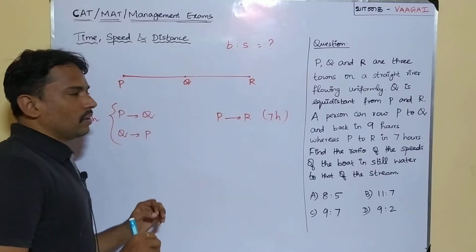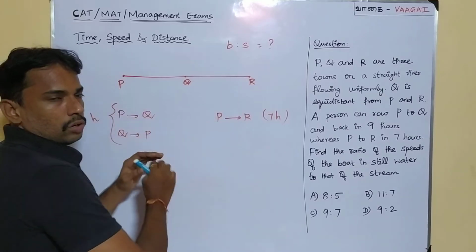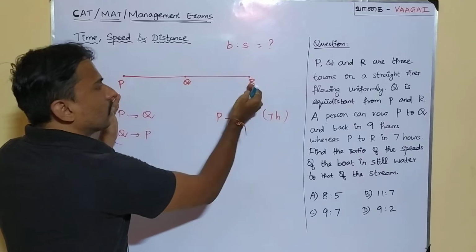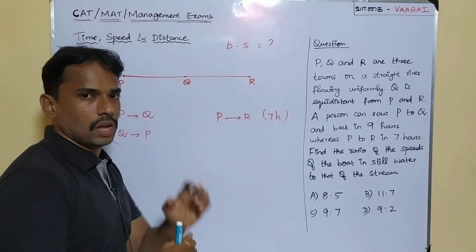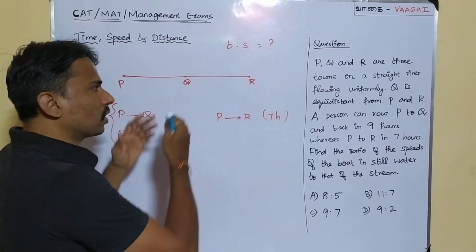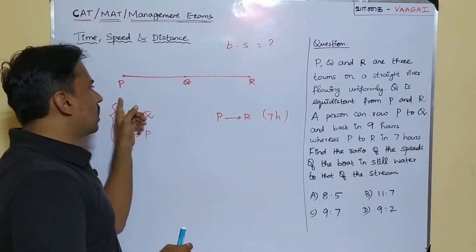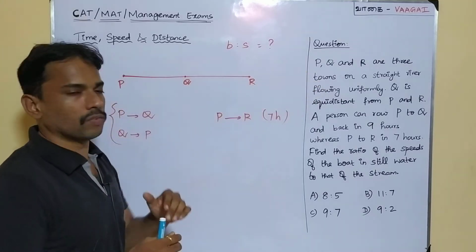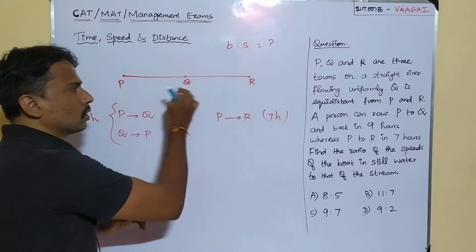So in that case, we can try doing one thing. P to R is here. P is the starting point and R is here. So this entire travel is what is taking 7 hours. It is clearly mentioned in the question. And one more thing we know from the question itself: this Q is situated exactly in the middle of P and R. Q is equidistant from these two towns, so Q is the midpoint.